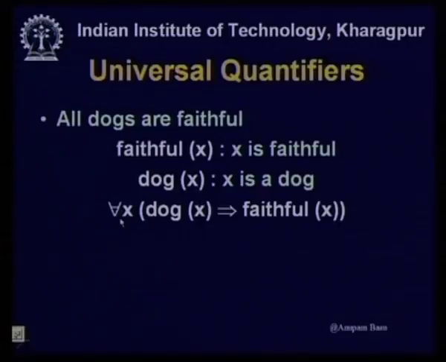So, I can write for all x, dog x implies faithful x. That means for any x that is a dog, faithful x will be true.